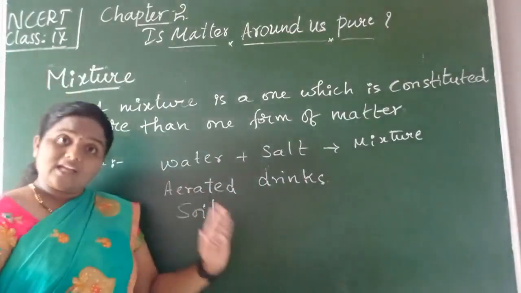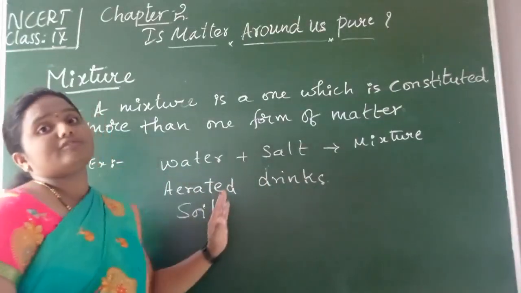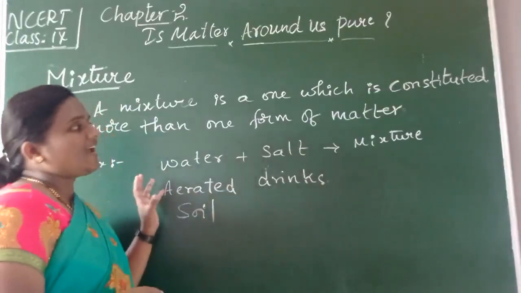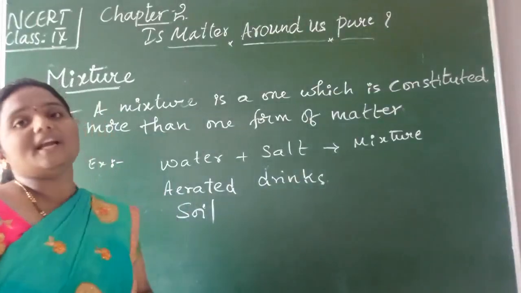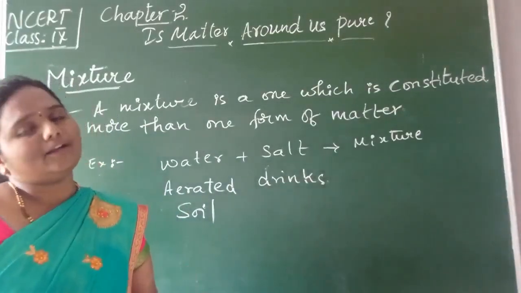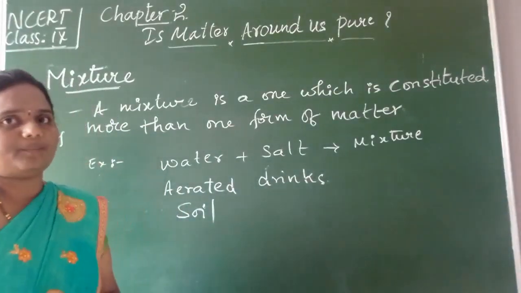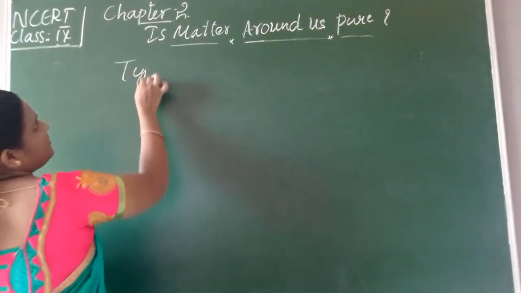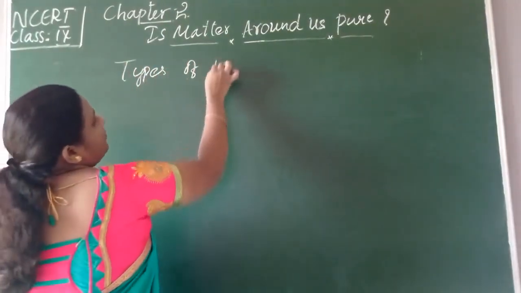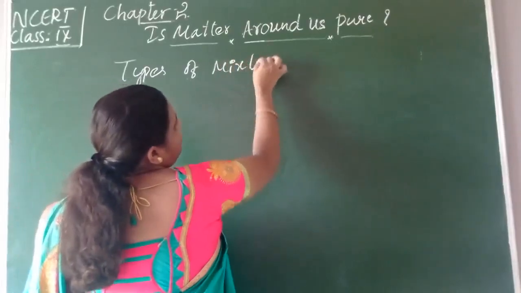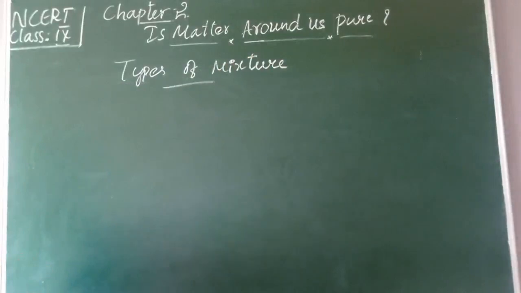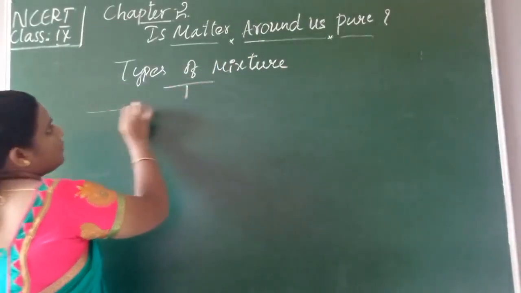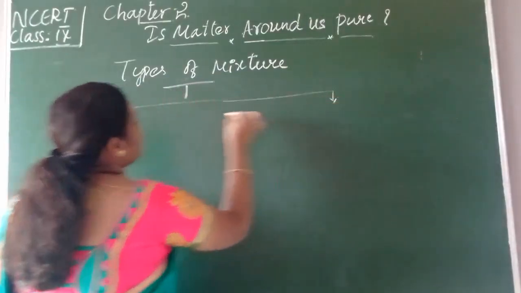Depending upon the composition of the components, we have two types of mixture. What are those, children? Homogeneous and heterogeneous mixture. Now we'll discuss the types of mixture. As I told you earlier, depending upon the nature of the components that form a mixture, we have broadly two types of mixture.